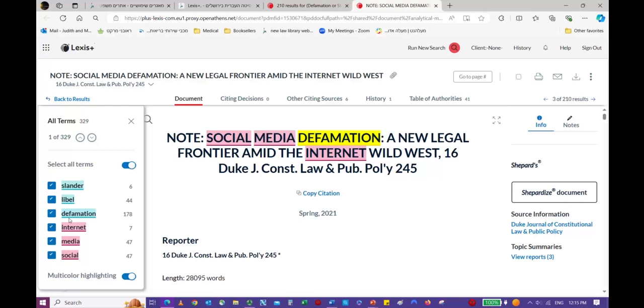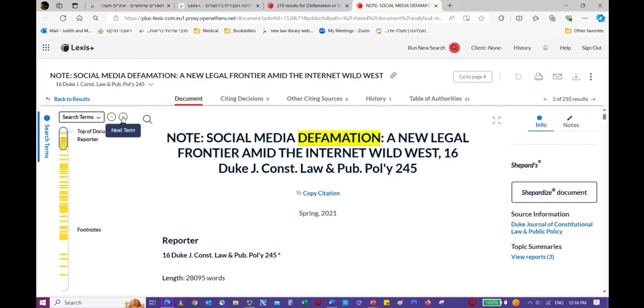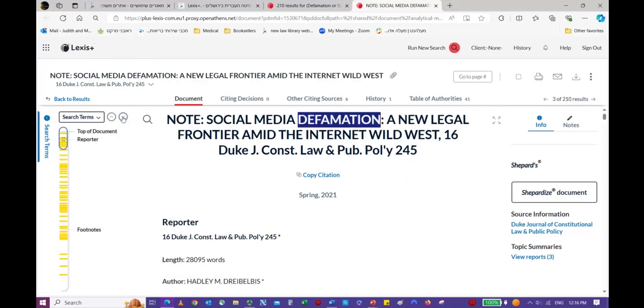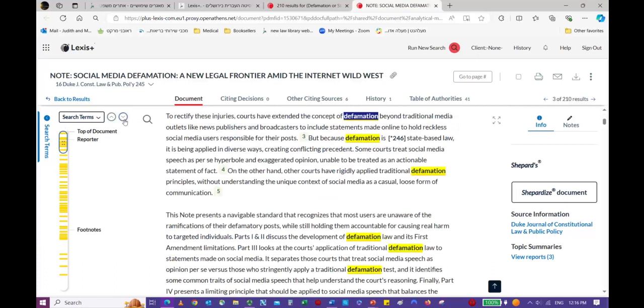So why is defamation here in blue and here it is in yellow? Because this is from the at least 10. But the original search is defamation, and you'll see it is way more than 10 times in this article. So let's take off all of these, select all terms, and let's just look at defamation. Now we can scroll through the article and see every time that the word defamation comes up.